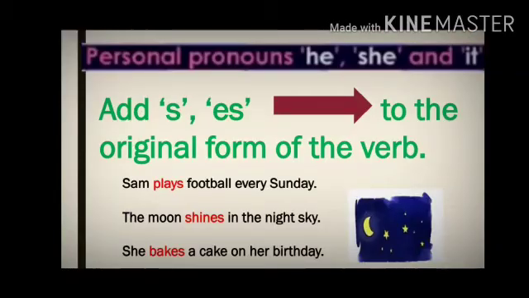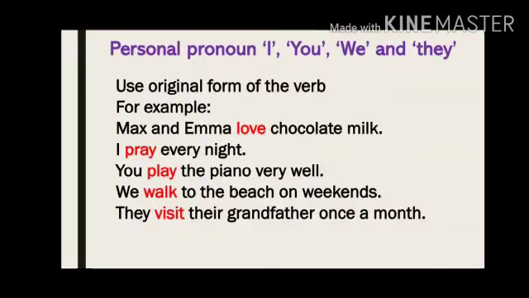In simple present tense, we add s or es to the original form of the verb when we use it with singular nouns or personal pronouns like he, she and it. For example, Sam plays football every Sunday. The moon shines in the night sky. She bakes a cake on her birthday.